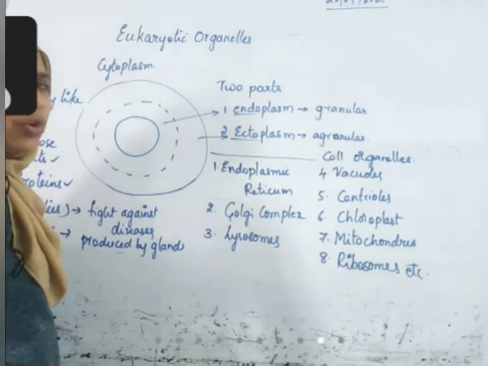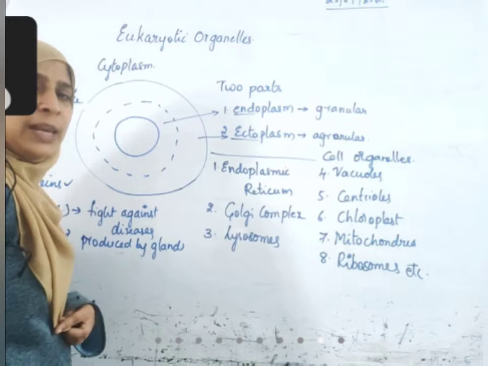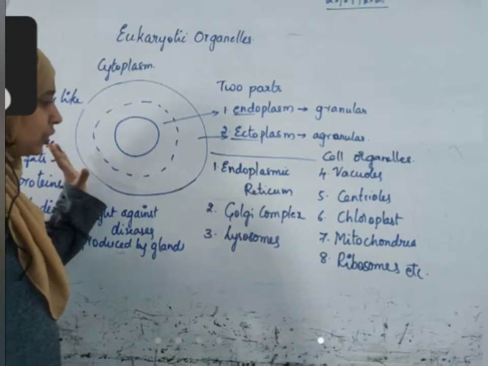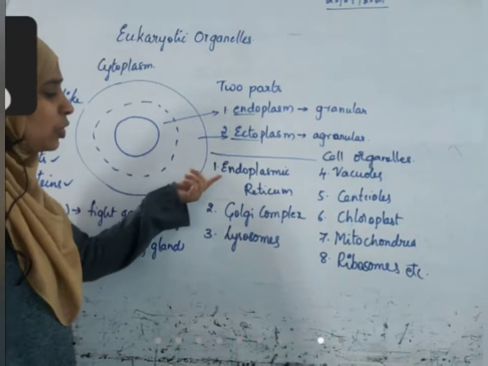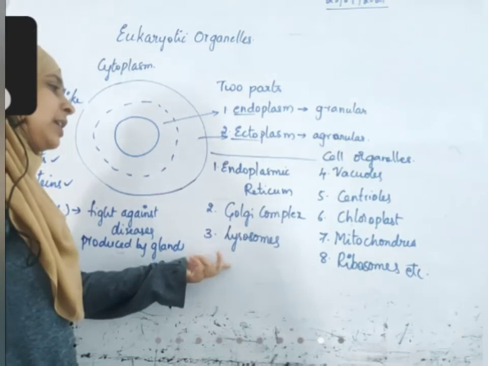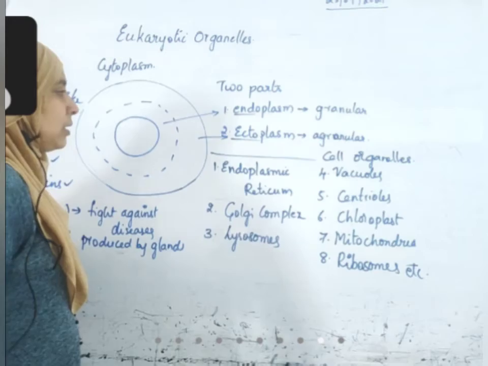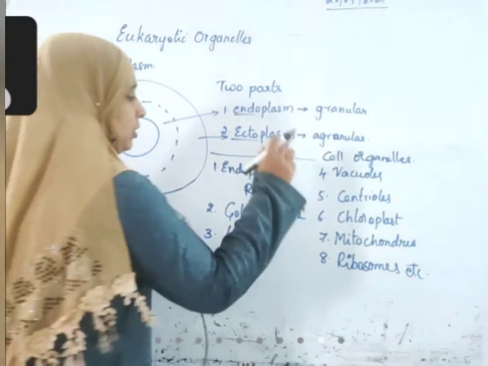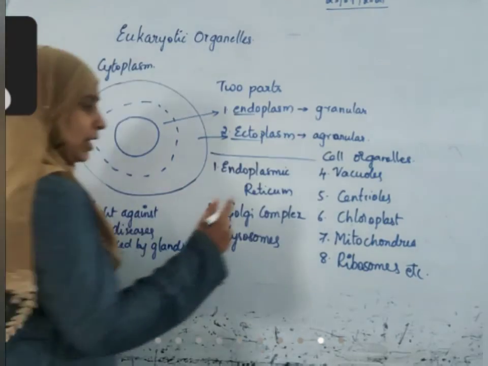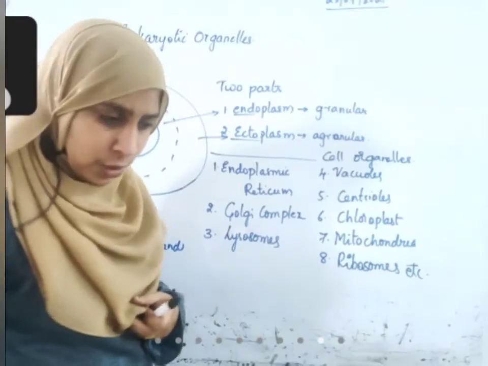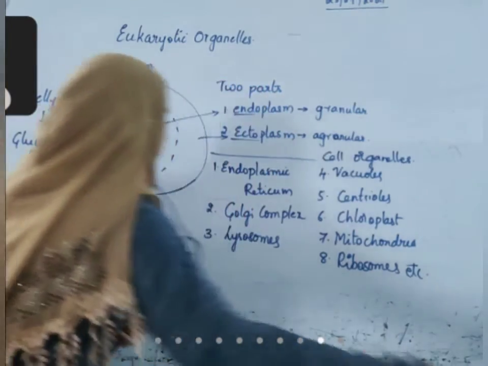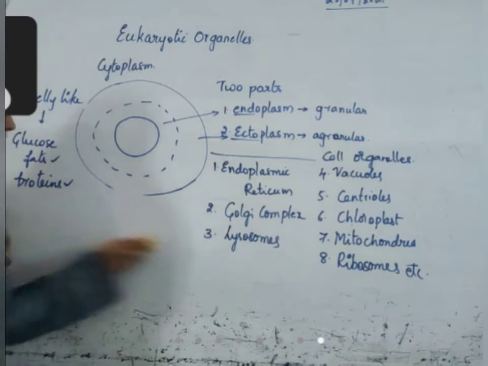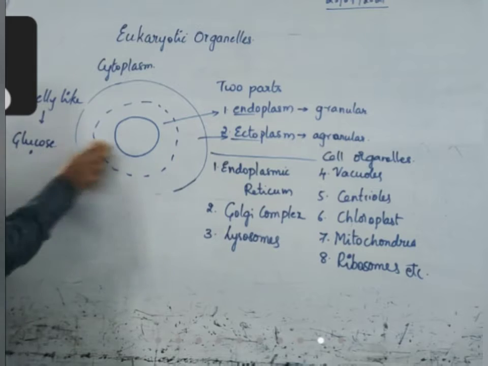Each of them has a different function and helps in the functioning of the organism. The functioning of the complete cell is possible because of the individual functions carried out by each of these cell organelles. We'll study each and every one of these cell organelles. First one is endoplasmic reticulum.